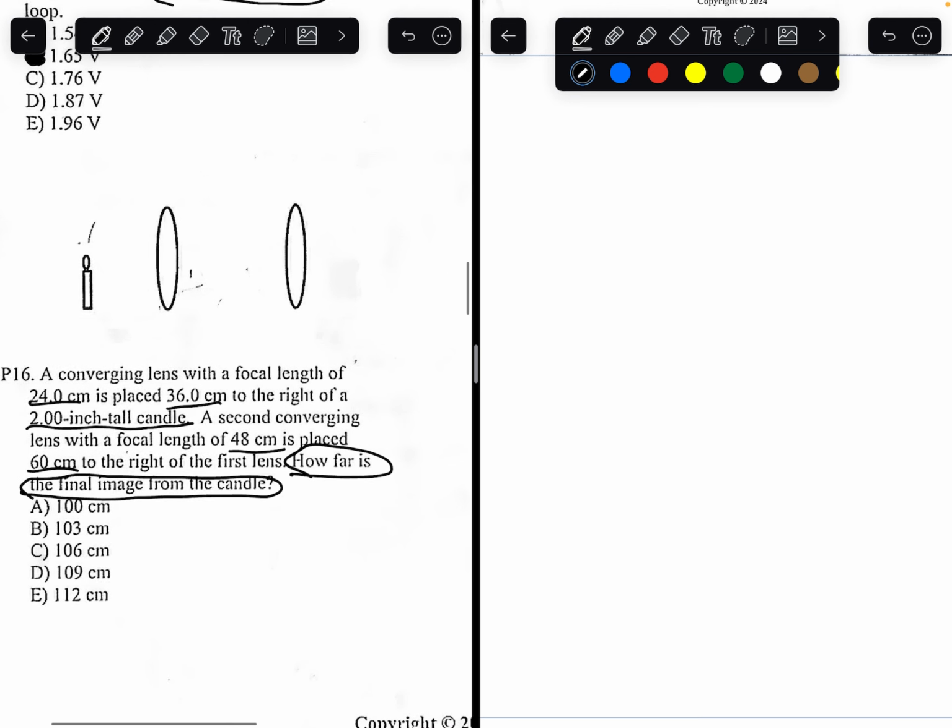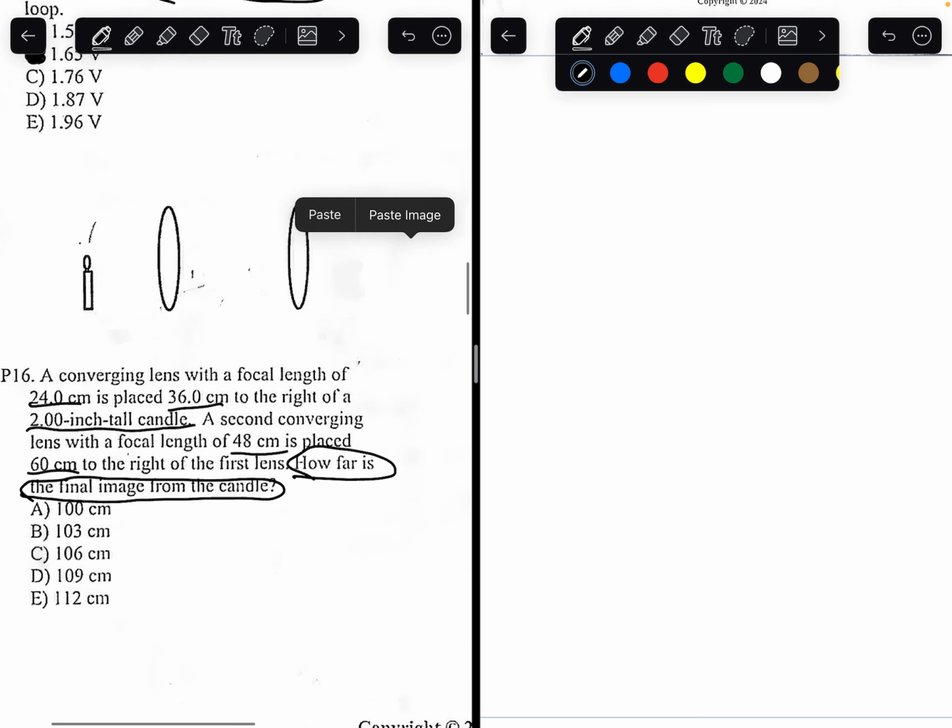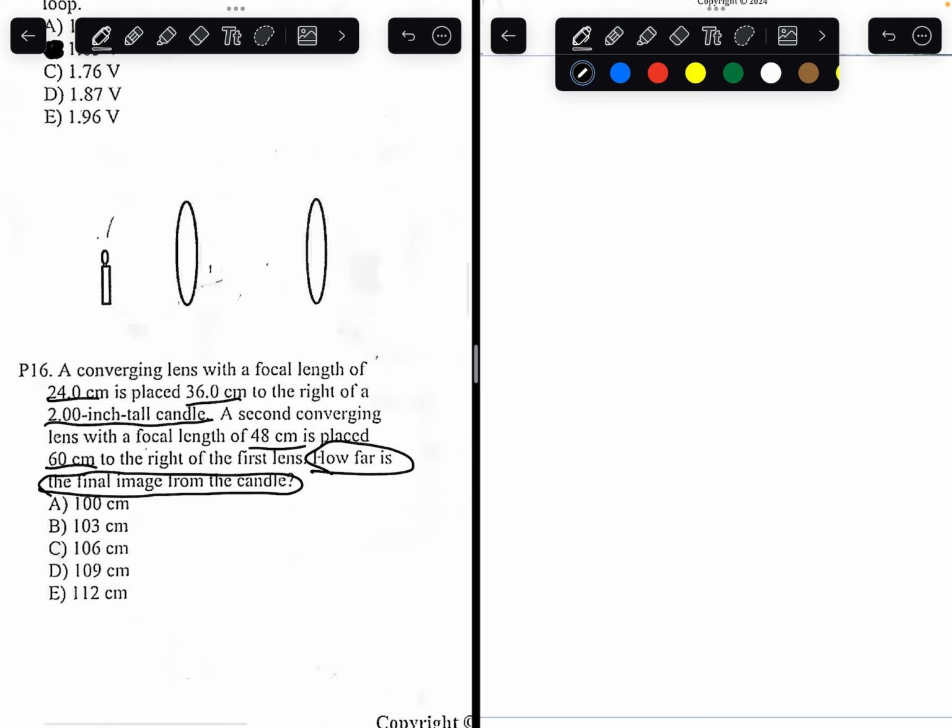So, we have two different images we're going to be creating. The first image is through this candle. We'll get an image. And the second, we'll use that image that's going to be reflected by this lens to create one final image. That we want to find the distance between that final image to the candle.